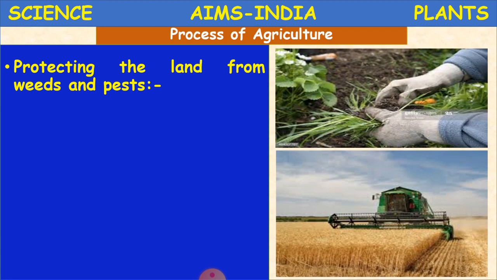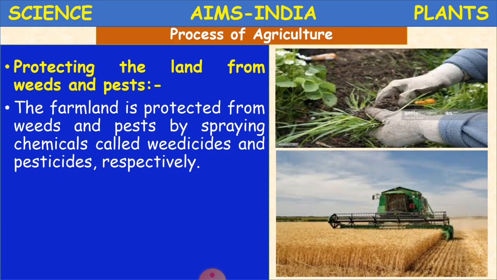Even in our surroundings, in our house plants, if we are growing some common plants regularly, you can also see some unwanted plants growing around the plant in the soil. Those are called weeds. And what are pests, children? Pests are small insects which attack the crop and damage it. Those are called pests.